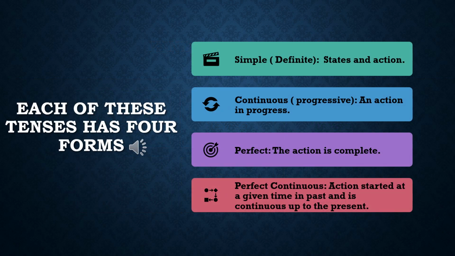Each of these tenses has four forms. Number one, simple, which means the action is taking place. Continuous, that means an action is in progress. Perfect, that means the action is complete. Perfect continuous, which means action started at a given time in past and is continuous up to the present.